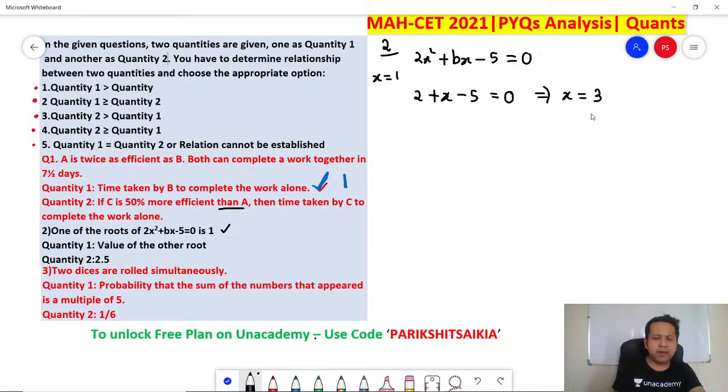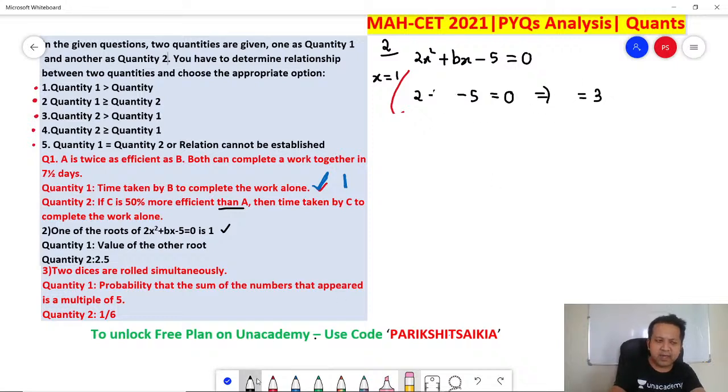You are already substituting x as 1, right?